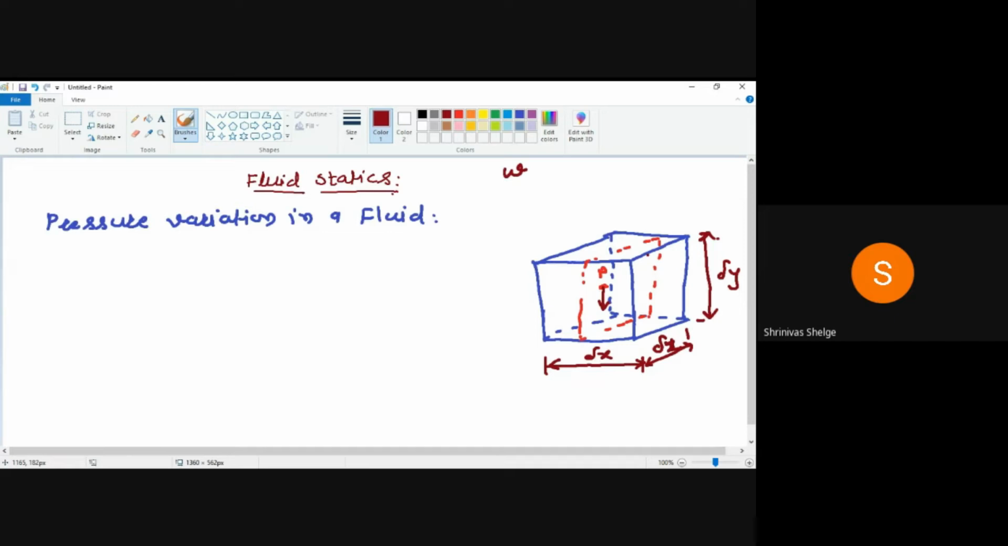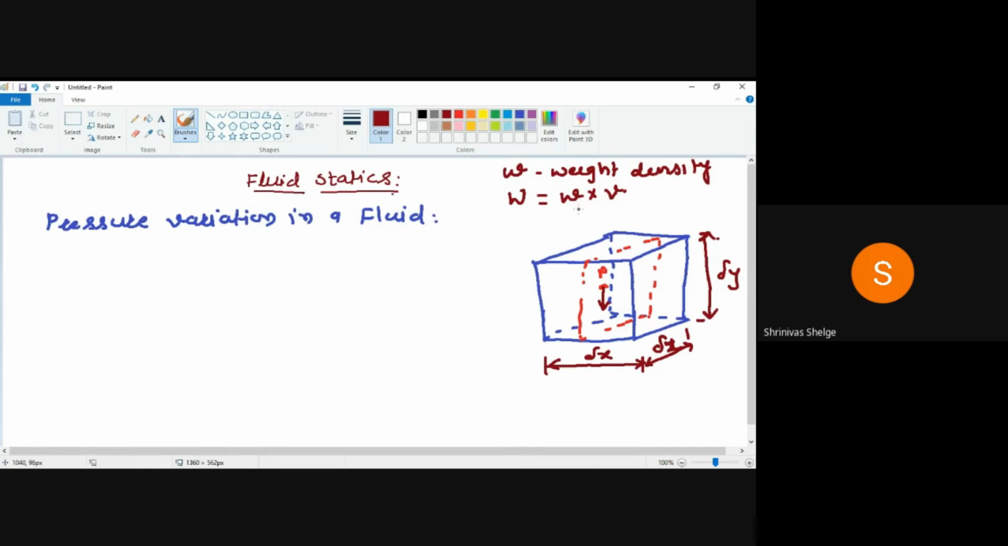So if W is the weight density, what about weight? Weight will be weight density into volume, because weight density is nothing but weight per unit volume. Into volume, the volume gets cancelled, so we will get the weight of this particular element. We know that volume is delta x, delta y, delta z, so delta x into delta y into delta z is nothing but the volume of that element.